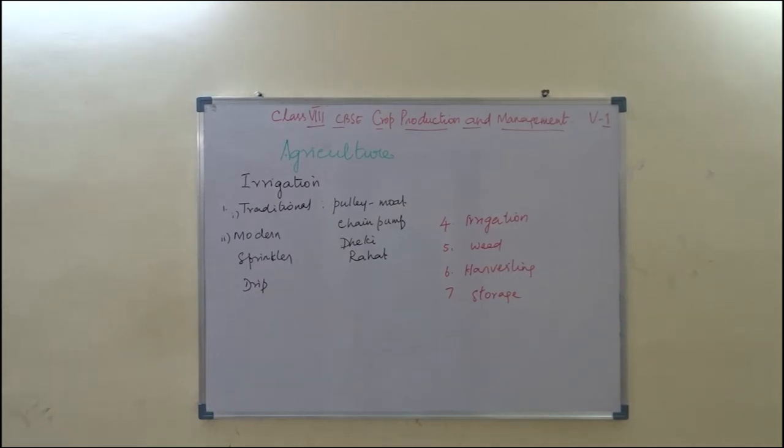Okay. So here, protection from the weed you should know. In the field, many undesirable plants grow naturally along with the crop. They are called weeds. And these weeds should be removed. That process is called weeding. And weeding is necessary since weeds will compete with the crop for the nutrients provided to it.